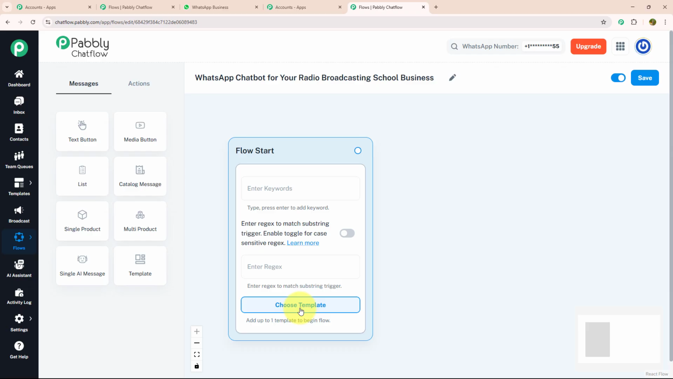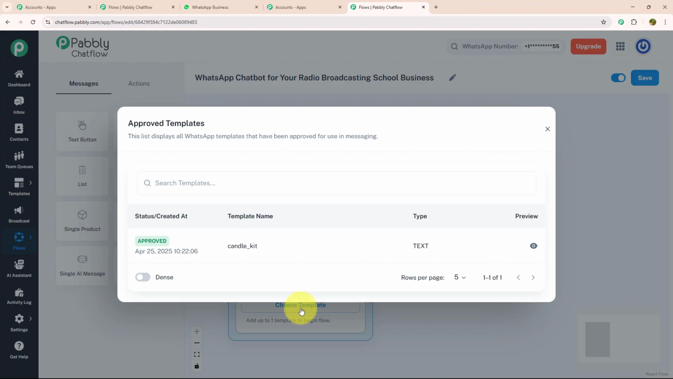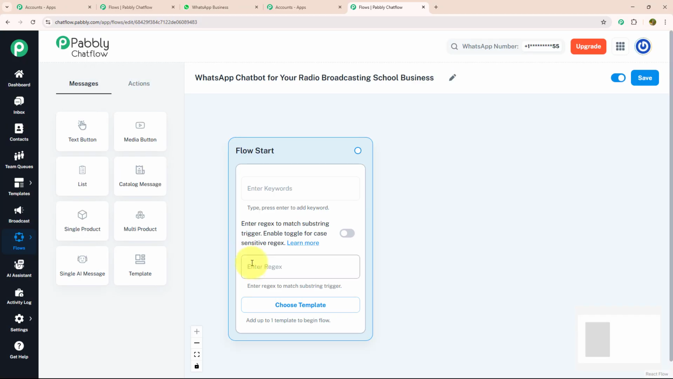Let's see each feature individually. Choose template is a feature where you can choose your created template to give personalized touch to your chat. Regex are the regular expression with special pattern or sequence of character used to find, match, or filter specific text. Keywords are the trigger message that your customer will put while initiating a conversation. As we got to know about all three features, let's get started building this flow.